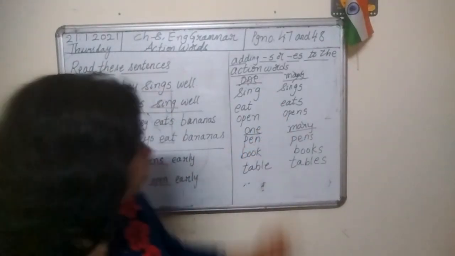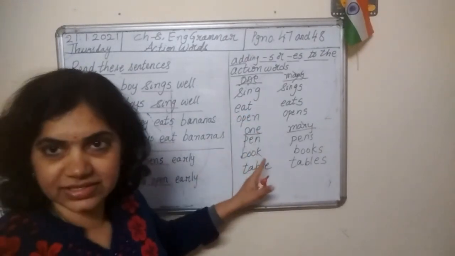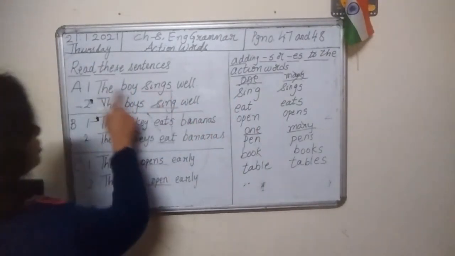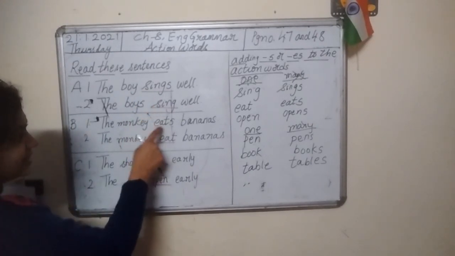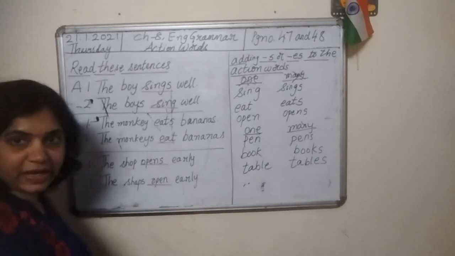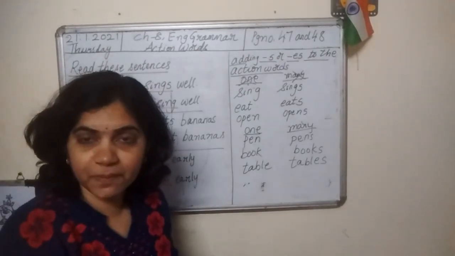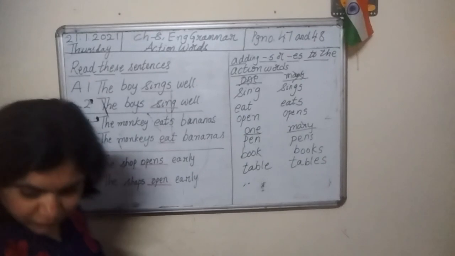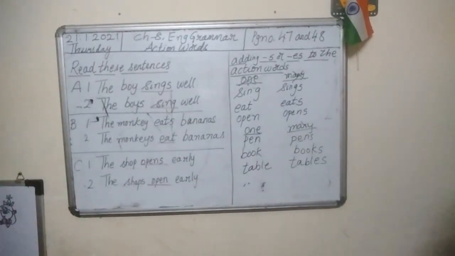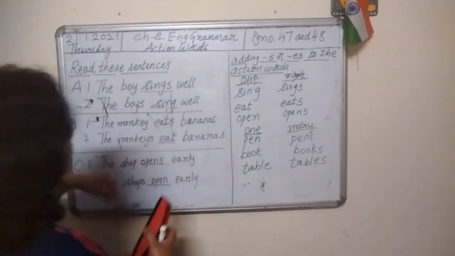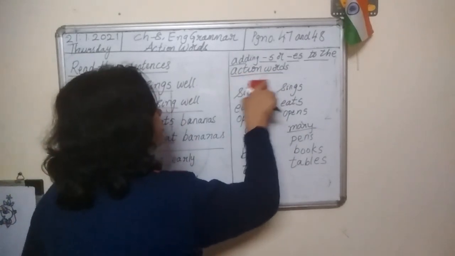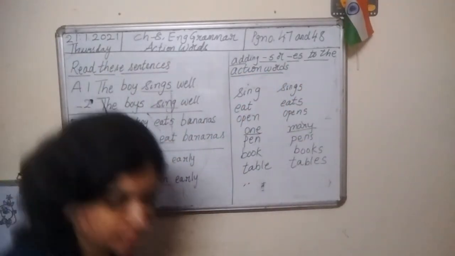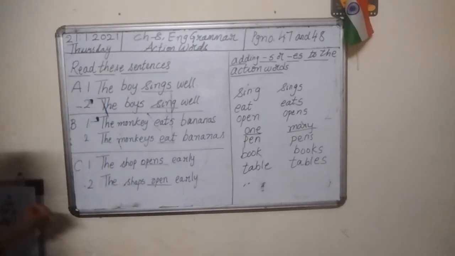So then what is this? Why are we writing this? Why in the first sentence, why did we write sings? In the second sentence, why did we write sing? Here also eats, eat. Opens, open. Why did we do this? Now, we need to pay attention to the sentences here. So, this is not one and many. I'm erasing. This is not one and many. Then what is this? Now, come back to the sentence.